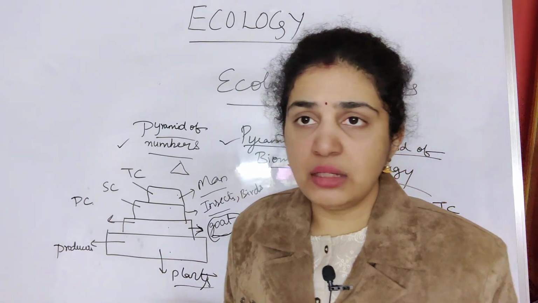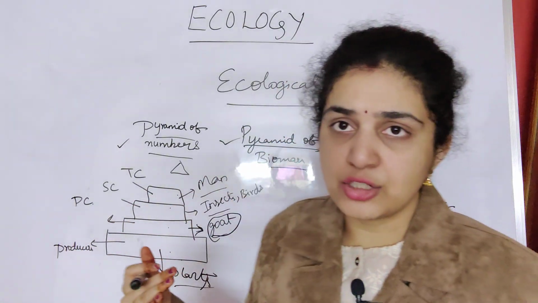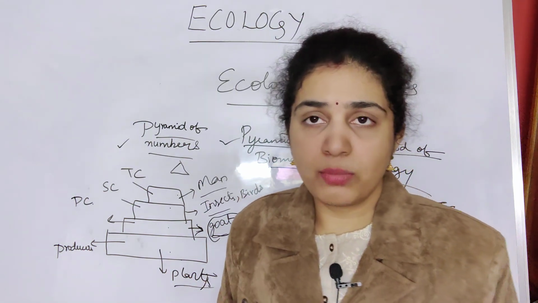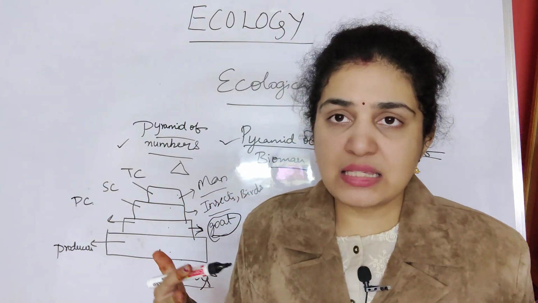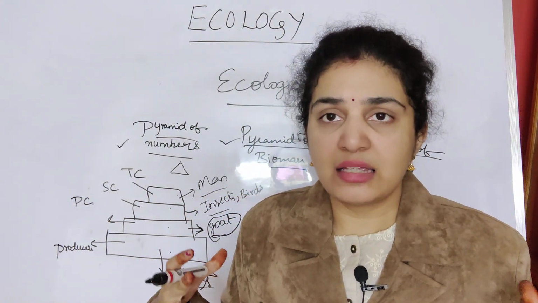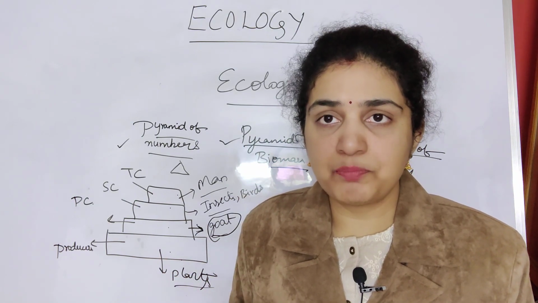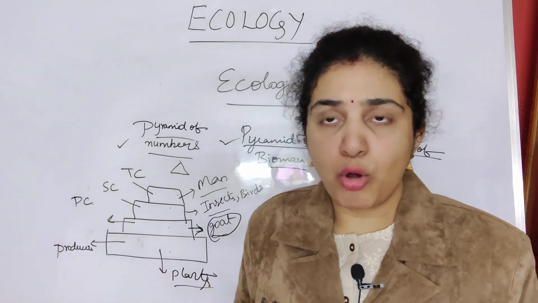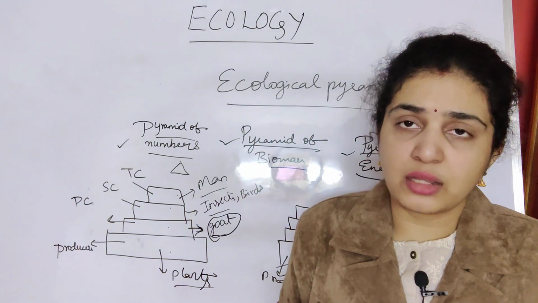But usually for the pyramid of biomass, number, and energy, it is always straight, because many scientists have proven that it will be a similar structure, the same triangle. It will vary from one trophic level to another, so it will always be the same. So here there is no need to get so confused regarding this.